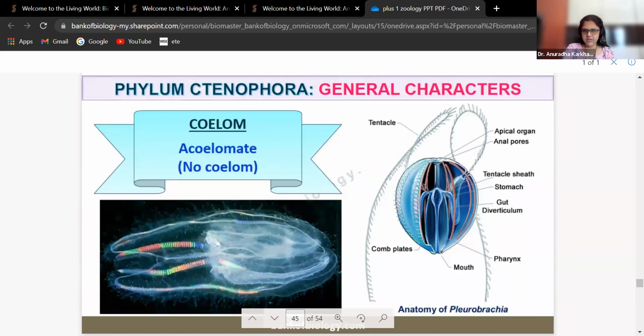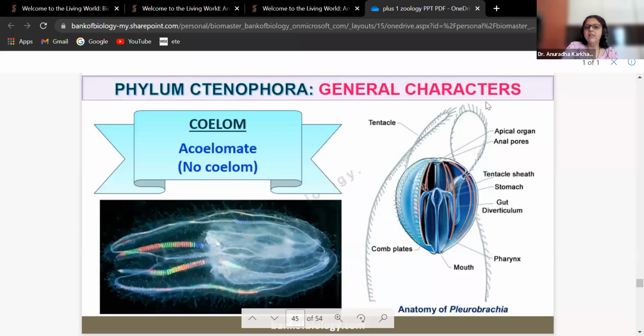Acoelomates, no coelom present. You can see over here these are the tentacles. The tentacles have got fine hair-like projections. We call them hairy tentacles, fine hair-like tentacles.